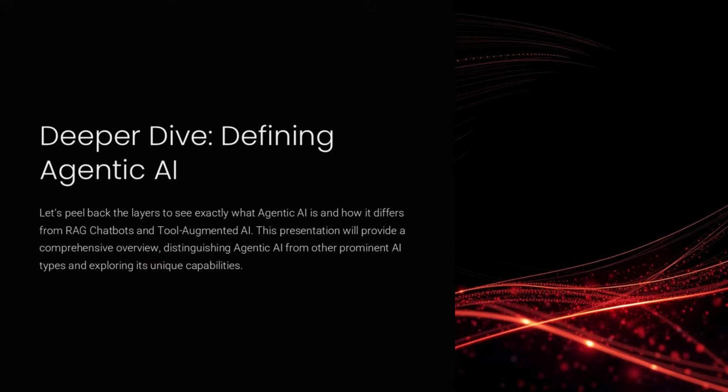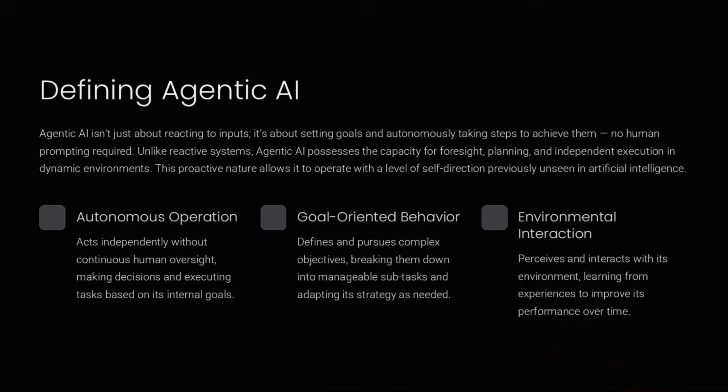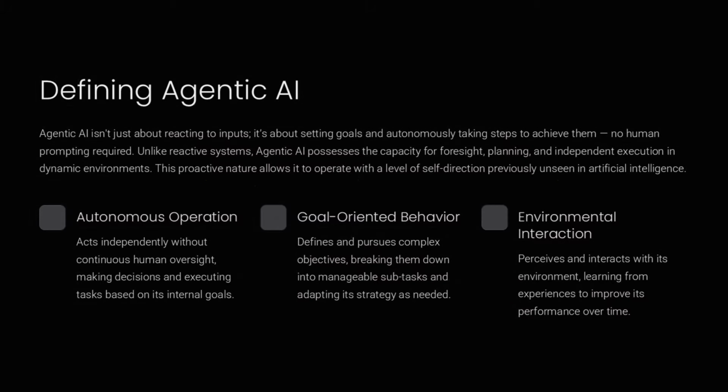Now that we've seen agentic AI in action, let's define it clearly and understand how it differs from other AI systems. Agentic AI refers to intelligent systems that autonomously pursue goals in dynamic environments. It doesn't wait for prompts. It observes, plans, adapts, and acts on its own. Let's break down its key features.